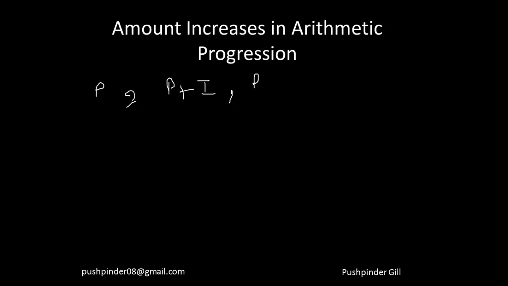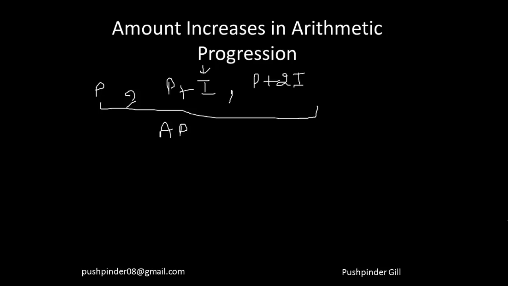After 2 years, I'm going to receive P plus 2I, where 2I is the interest for 2 years. This is an arithmetic progression, increasing by I every time. I hope you're understanding this.